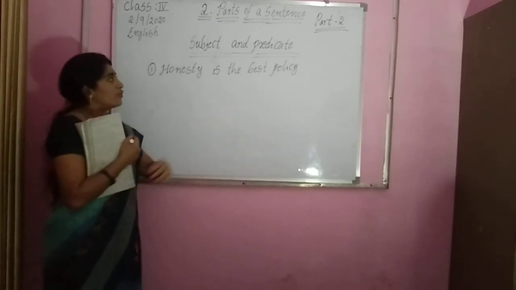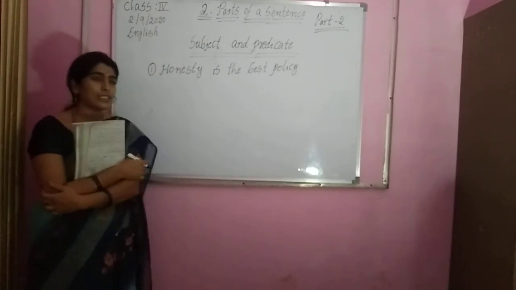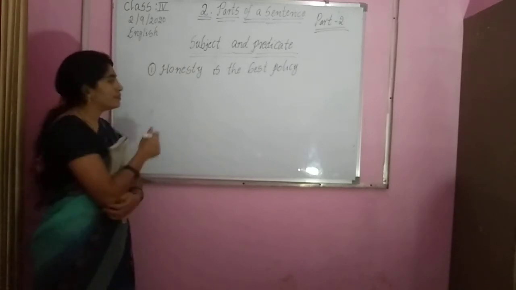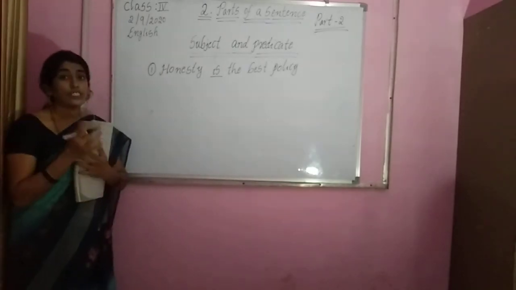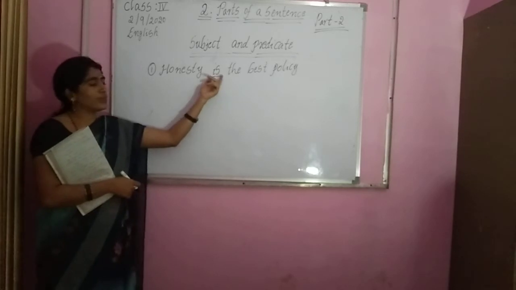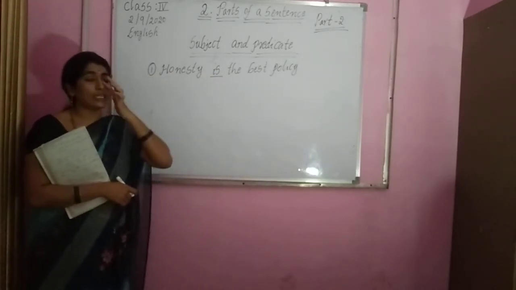Okay, here what is the verb, children? What is the verb from this sentence you find? What is the first step?